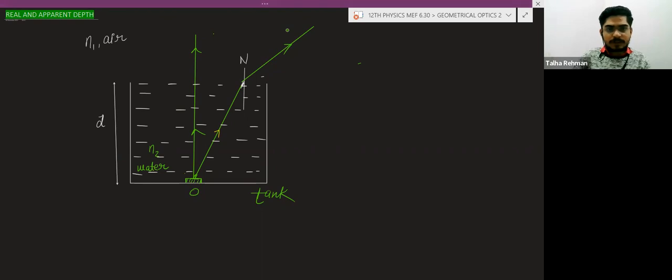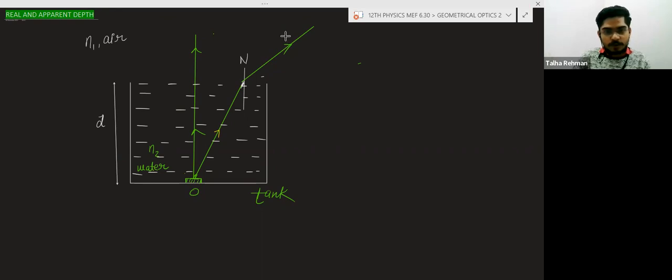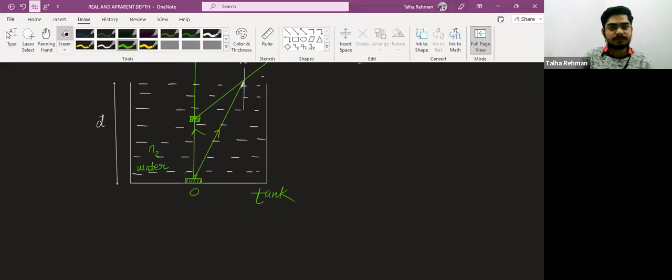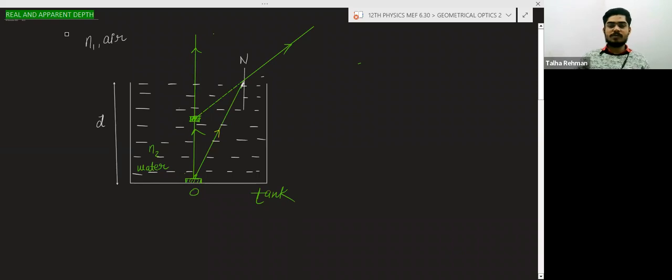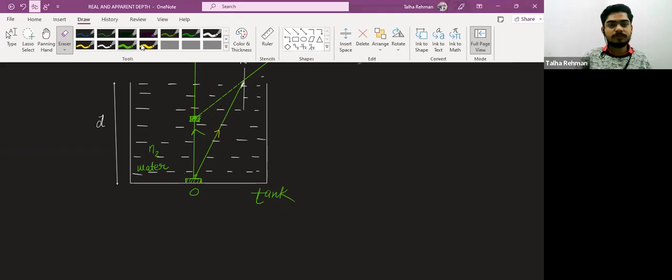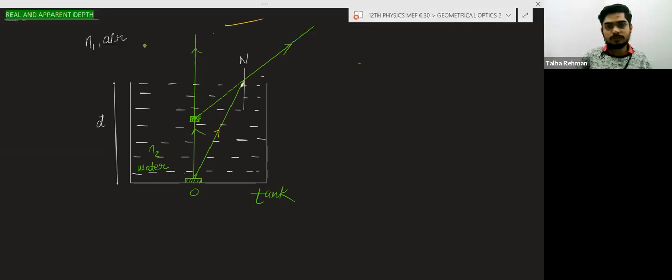When you produce this light ray backward, here will be the image you will get. So this object will appear to you at this position. This is known as the apparent depth. You will see this object here from your eyes.